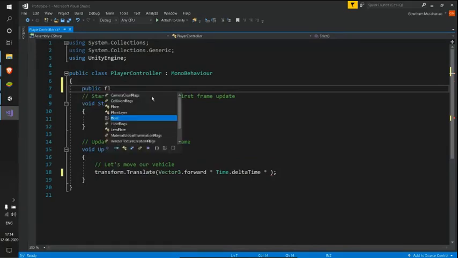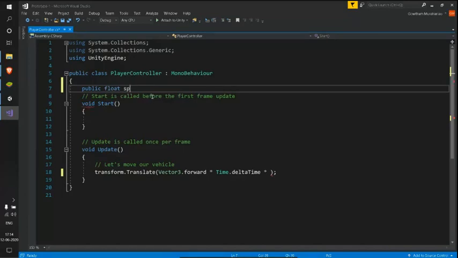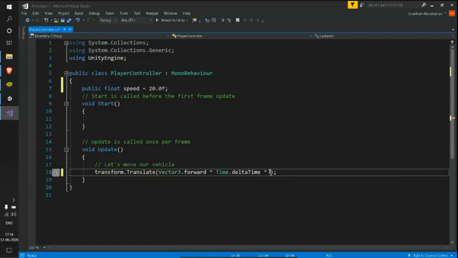I'll explain what these are once I create it. I'll create the speed variable and assign the value 20 to it. I can give it as 20 directly, or to represent it as a float, I can put 20.0f. And here, instead of the hard-coded value 20, I can give my speed variable.